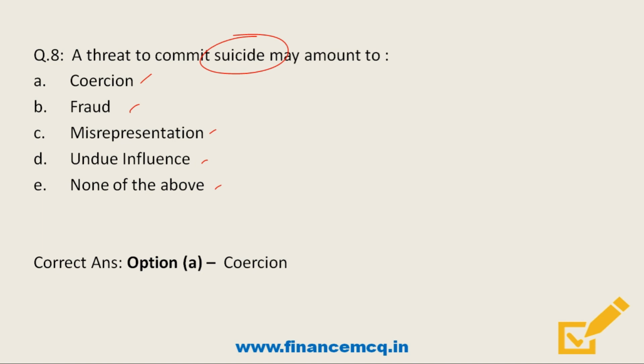And what is fraud? Friends, fraud is an act of deceiving another person intentionally, where he knows that the statement made by him is not true. While misrepresentation is a misstatement made innocently, when the person making the representation believes that the statement made by him is true, which subsequently turns out to be false.